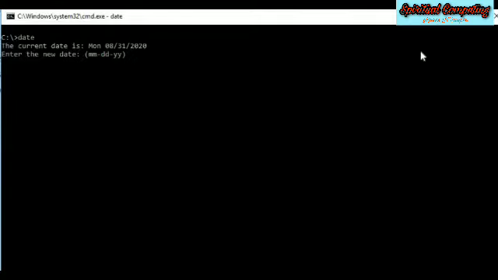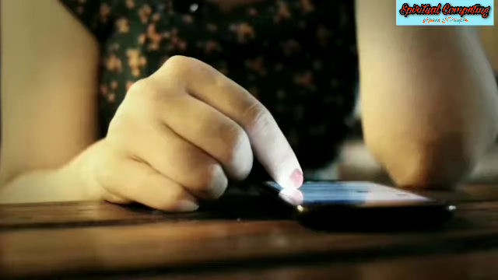By writing date you will get the current date. By time you will get the current time. So these are the basic commands and text which help you to do some operations, to check the computer system. So this is about the command prompt.